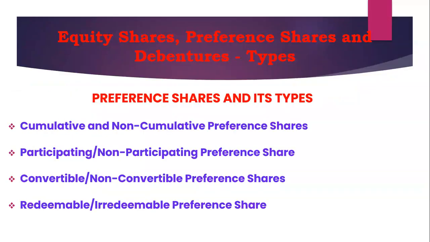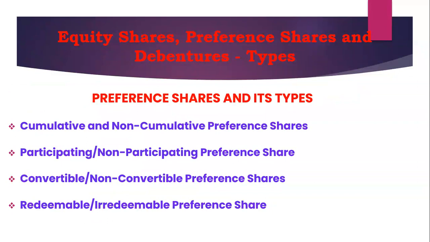Having said that, let me move on to another form of shares known as preference shares and its types. Preference shareholders receive preference in receiving the profits of the company as compared to the ordinary shareholders.